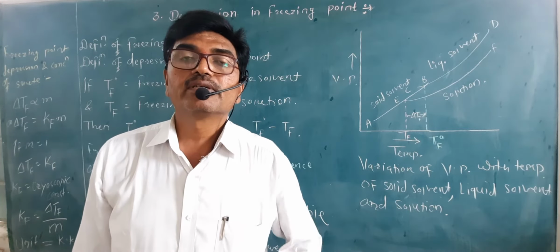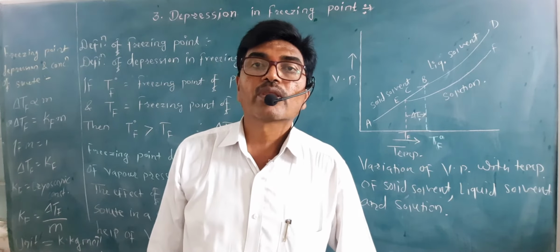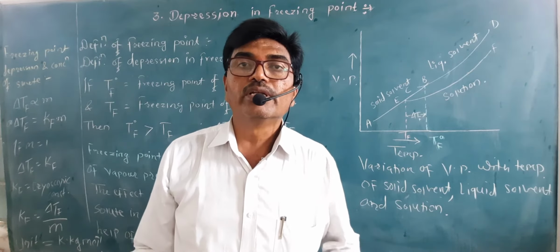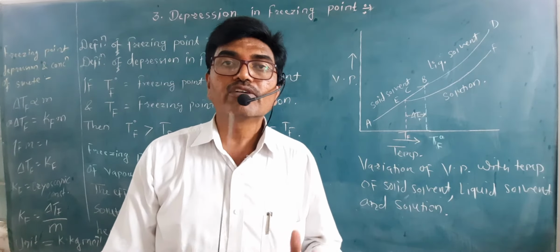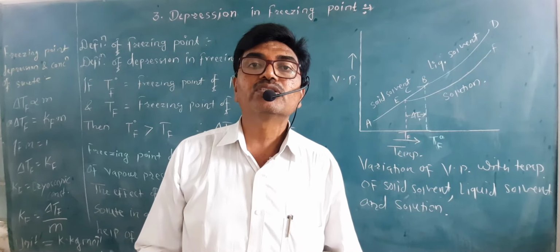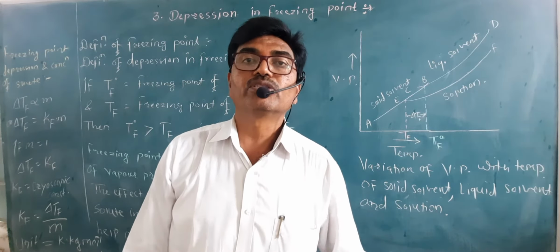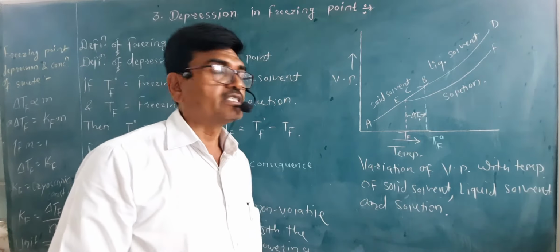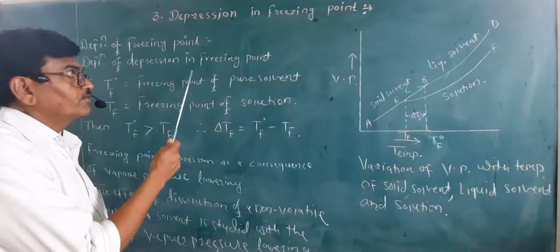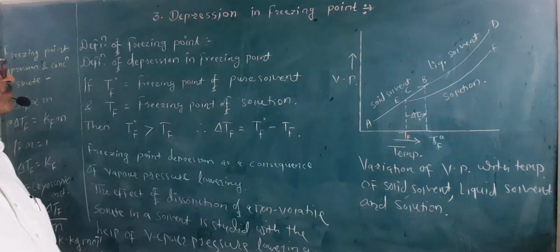What is that? The temperature at which the liquid and solid form are at equilibrium and having the same vapor pressures. So that temperature is called the freezing point of that particular liquid.